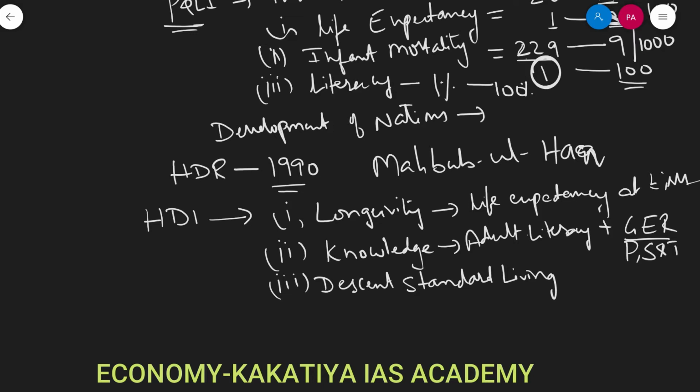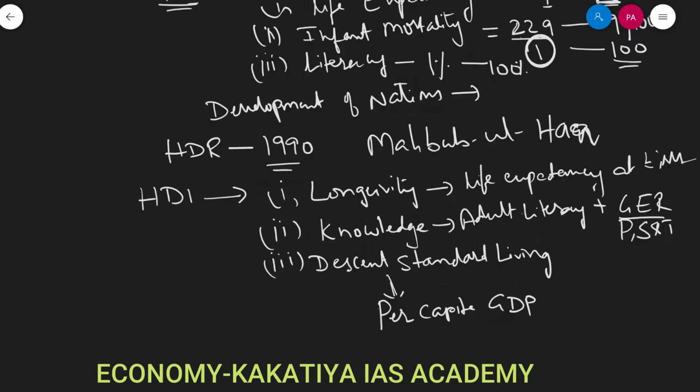Decent standard of living is measured in terms of per capita GDP, that is the amount of money an individual can spend to meet basic needs.